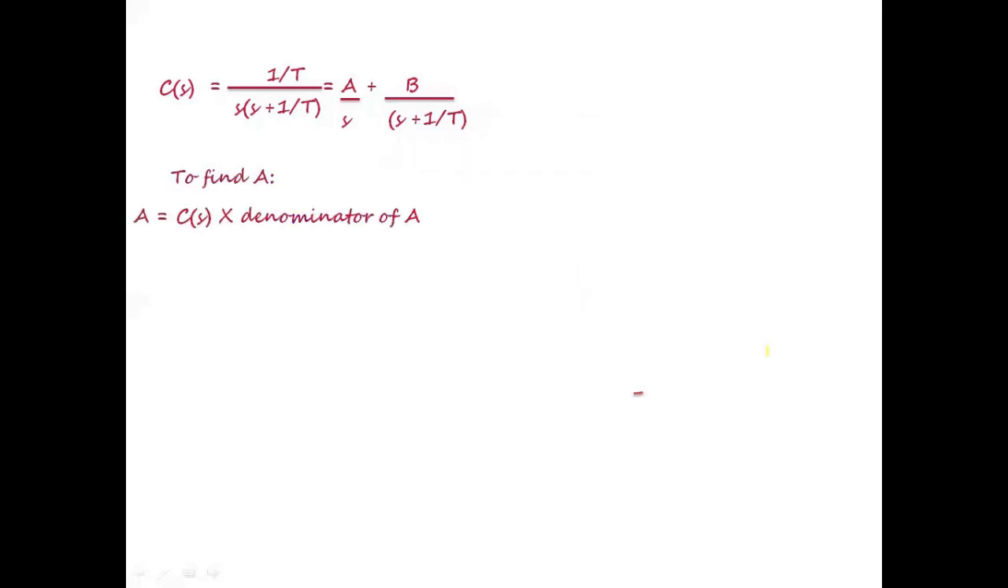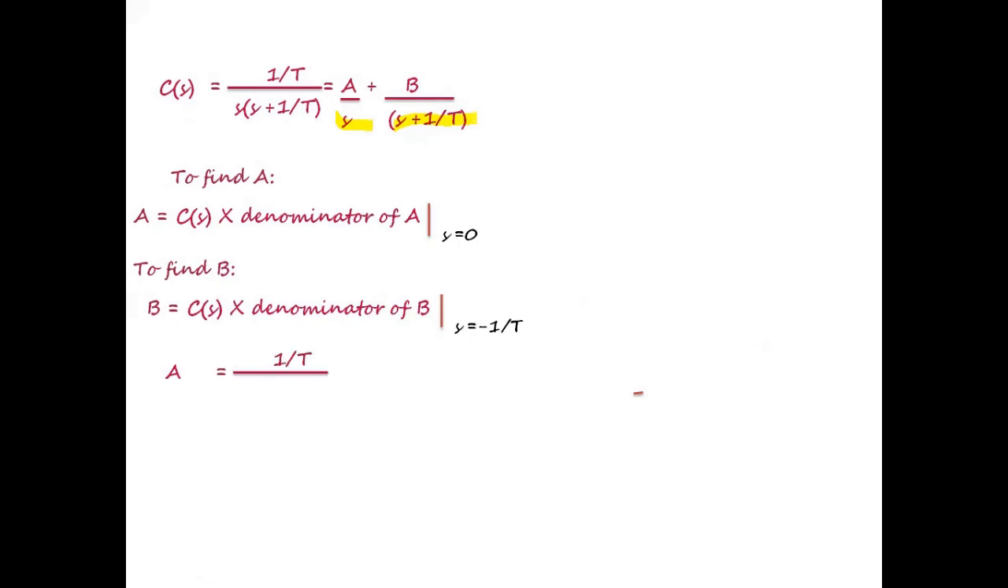So now let's calculate for A. To find A, it is C of s multiplied by the denominator of A, at s is equal to 0. To find B, it is C of s multiplied by the denominator of B, at the root of the denominator of B, where s plus 1 by T is equal to 0. Hence s will be equal to minus 1 by T. So it will be at s is equal to minus 1 by T.